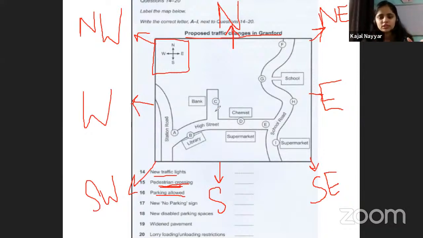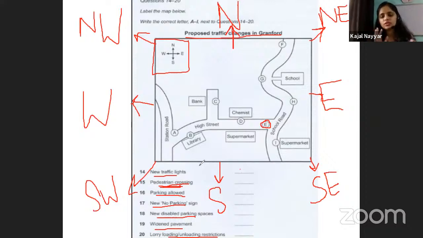For example, if we see here on the road, we can just see one mark, that is E. So before even starting the audio, you can guess things like that. The pedestrian crossing can be E. So in your mind, you are aware that when they speak of pedestrian crossing, you can think about this point, that this can be a relevant answer. Then new parking sign, new disabled parking sign, widened pavement, and lorry unloading restrictions. You have read these points that you need to identify on your map, and you have to write over here what your answer should be.